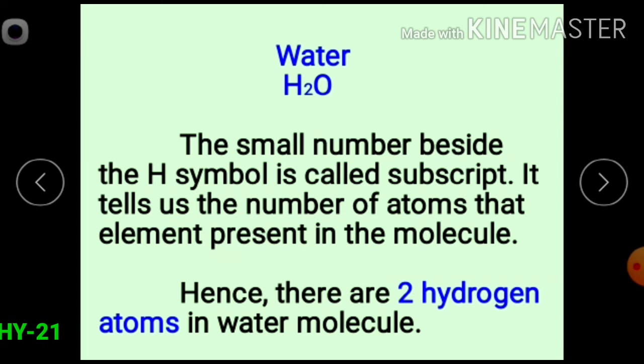The small number beside the hydrogen symbol, H, is called subscript. It tells us the number of atoms of that element present in the molecule. So, there are 2 hydrogen atoms present in water molecule.